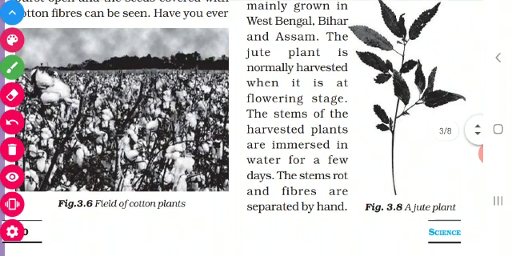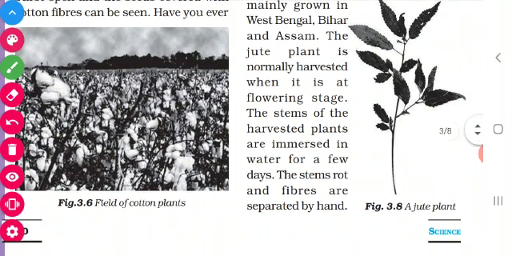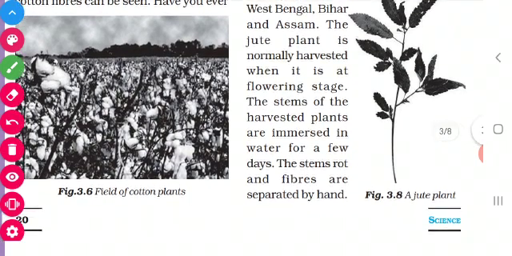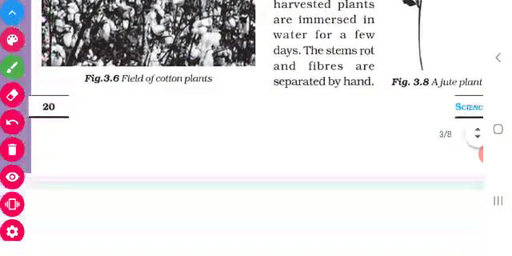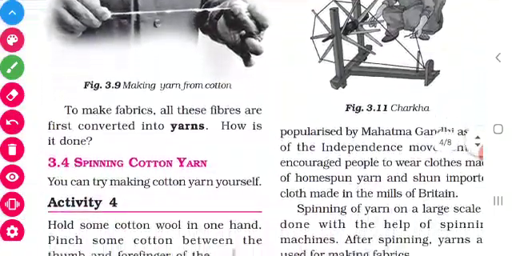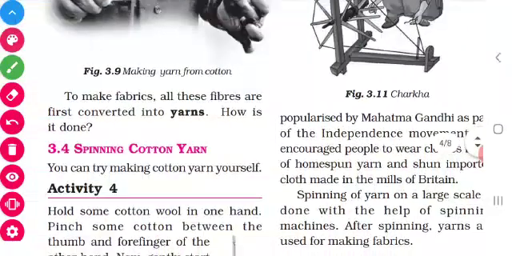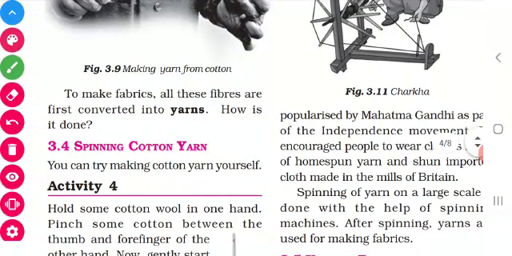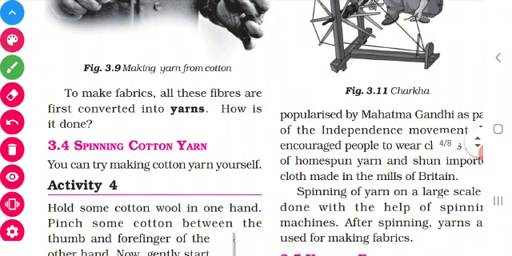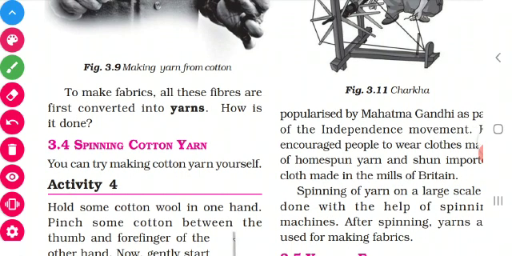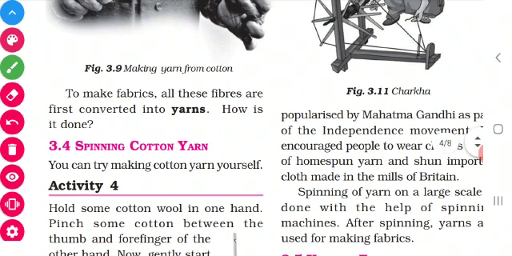They will harvest the stems and they will be immersed in water for a few days and they will separate out the fibers. Okay children, the fibers will be separated by hand. Have you all understood? Yes. Now we have collected the fibers from the cotton and jute. We have to convert these fibers into fabric. So first the fibers have to be converted into yarns.